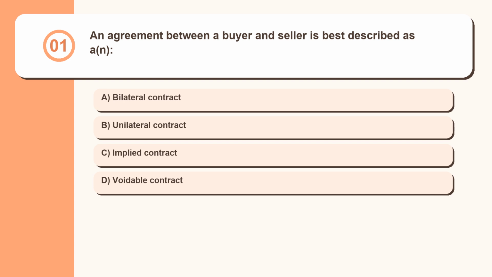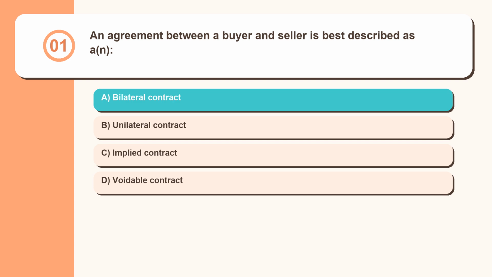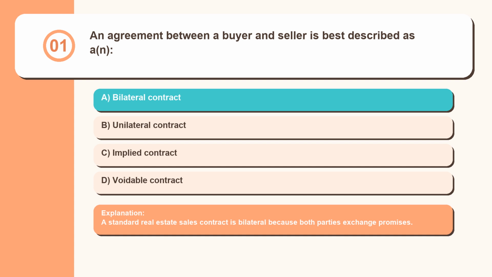Question 1. An agreement between a buyer and seller is best described as a(n): bilateral contract, unilateral contract, implied contract, voidable contract. A standard real estate sales contract is bilateral because both parties exchange promises.